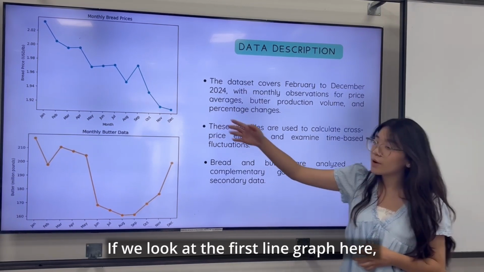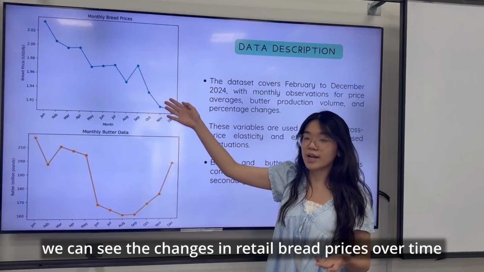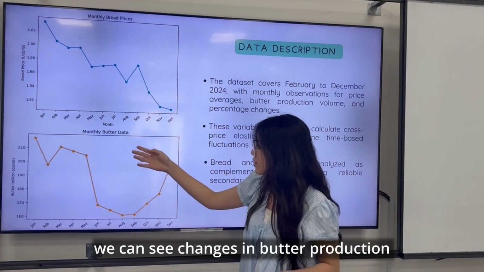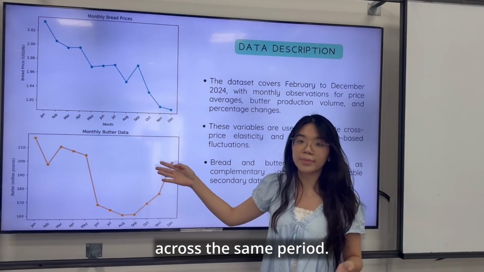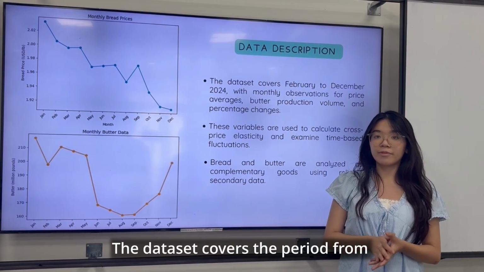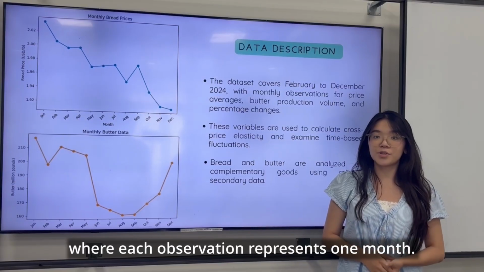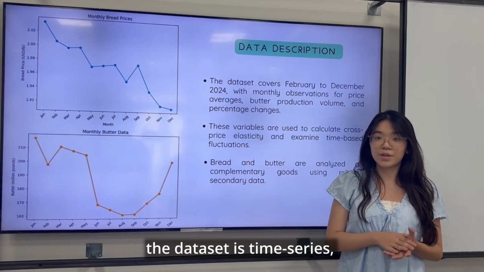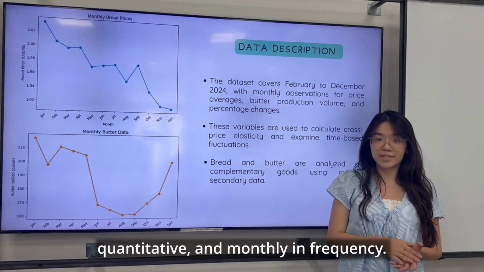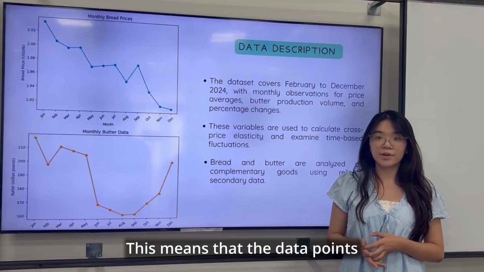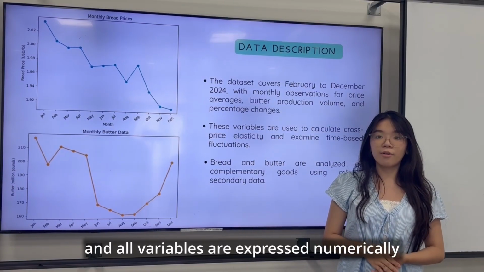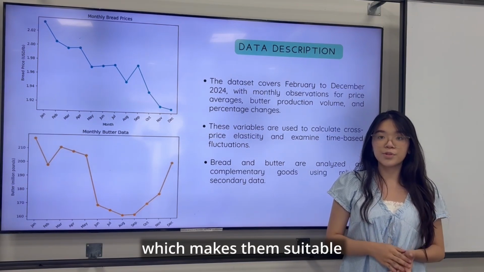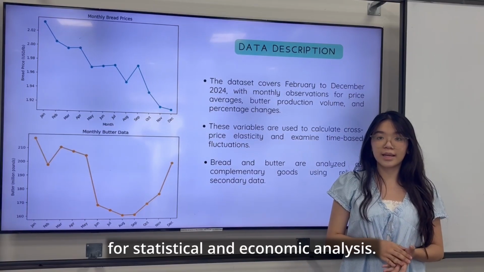If we look at the first line graph here, we can see the changes in retail price over time, while in the second line graph we can see the changes in butter production across the same period. The dataset covers the period from February to December 2024, where each observation represents 1 month. In terms of classification, the dataset is time series, quantitative, and monthly in frequency. This means that the data points are collected sequentially over time, and all variables are expressed numerically and are continuous, which makes them suitable for statistical and economic analysis.